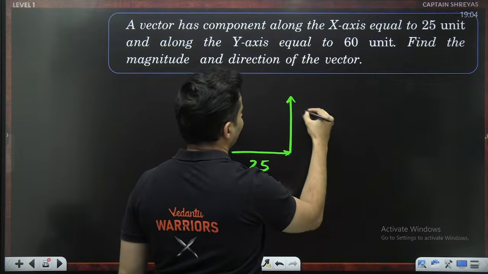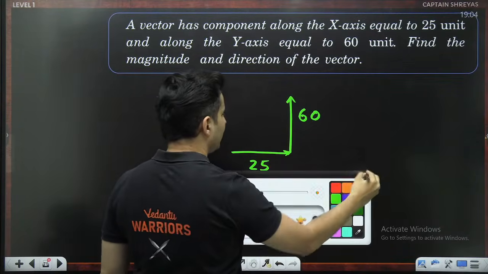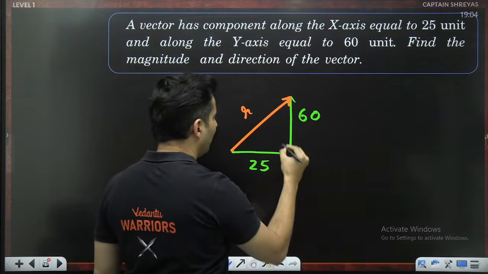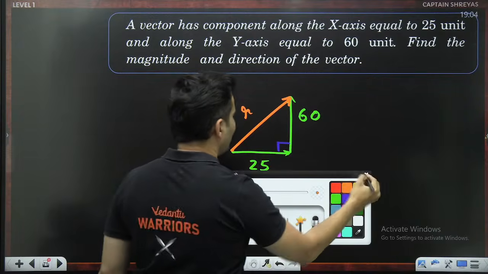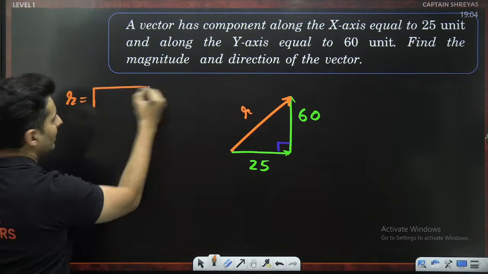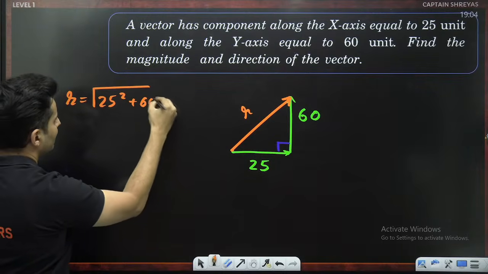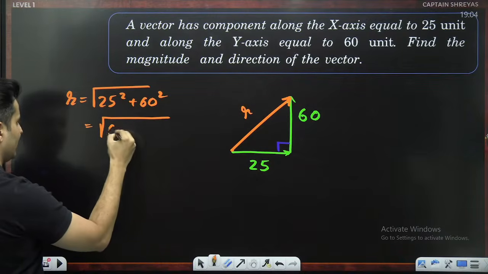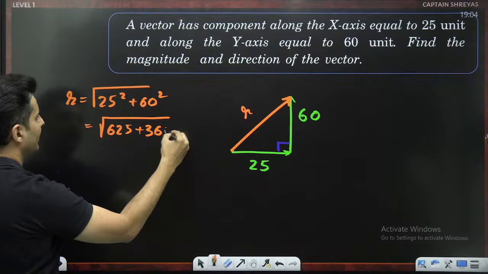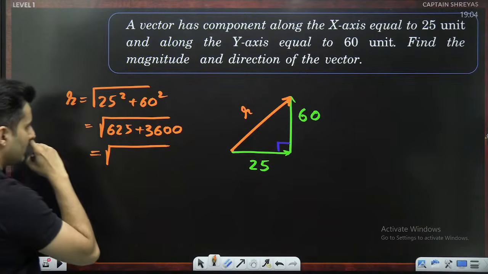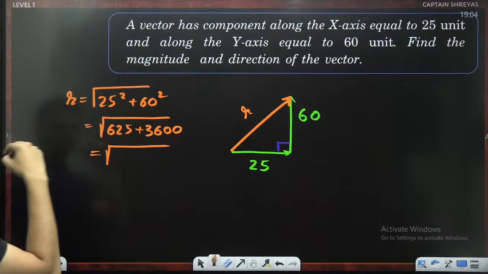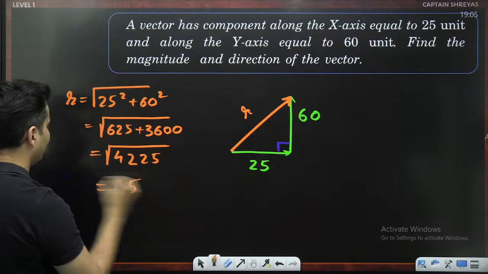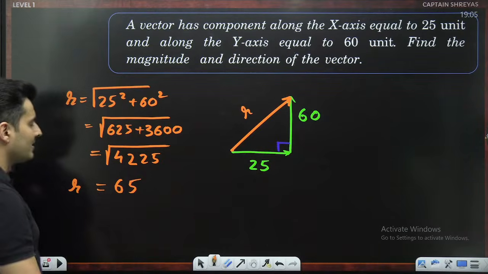Yes, what is this? 60, right? So this is 60 units. The resultant will be like this. These are the two components of it. So what is the resultant? Use Pythagoras. It will be root of 25 square plus 60 square. Is it a Pythagorean triplet? I think so. This is 625 plus 3600, which is basically 4225. Oh, this is basically 65. So the resultant is basically 65.